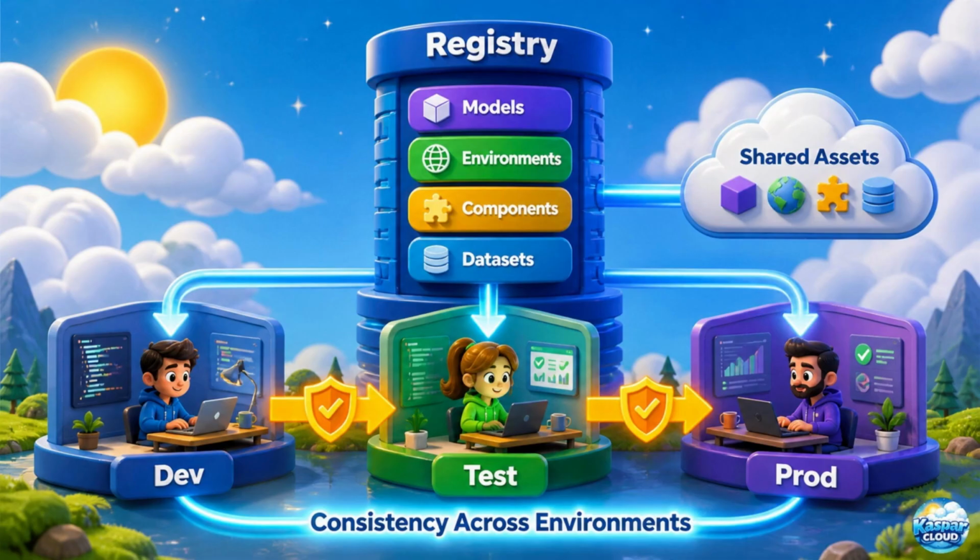Components and environments can also be promoted across environments to standardize workflows and reduce duplication. Registries support multi-region replication, enabling lower latency access to shared assets across geographically distributed teams and workloads. This architecture helps organizations implement scalable and standardized enterprise MLOps practices.